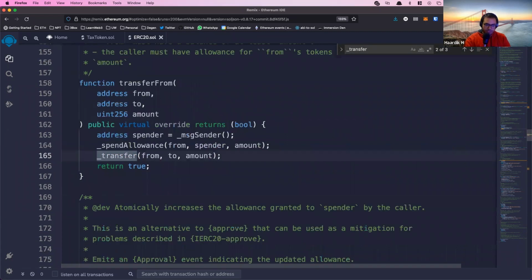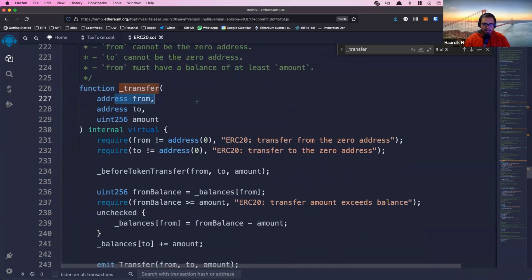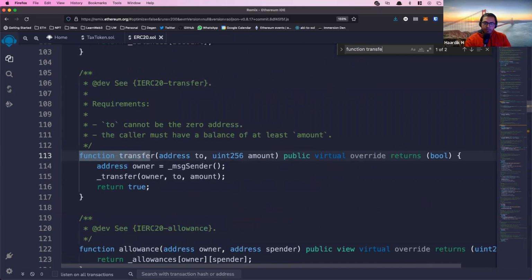All it really does is change how much balance somebody has. So the sender address has this much balance, and their balance must be greater than the amount they're trying to send. If it is greater, then reduce their balance and increase the balance of the recipient. Fairly straightforward addition, subtraction code. Nothing too complicated going on over there. But what we obviously don't want is for you to be able to send however many tokens you want. We want to charge a tax on it.